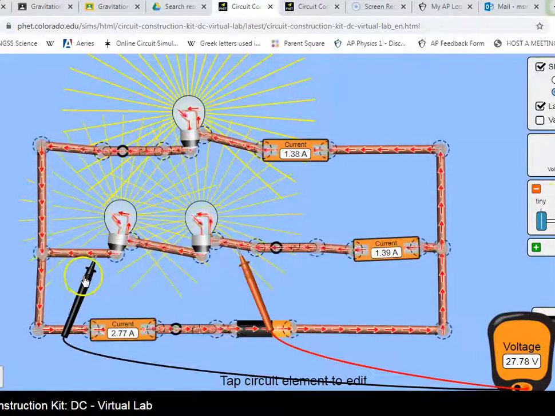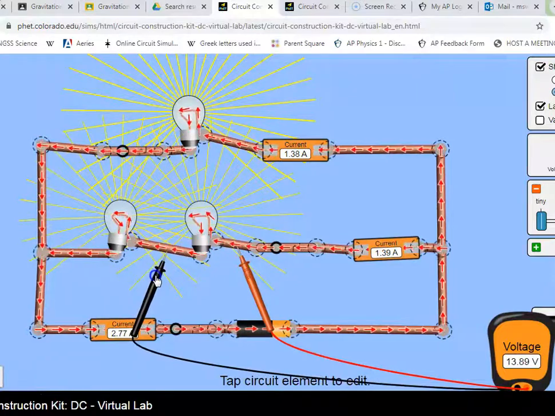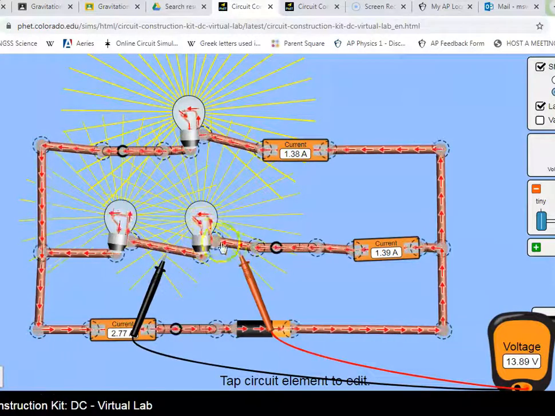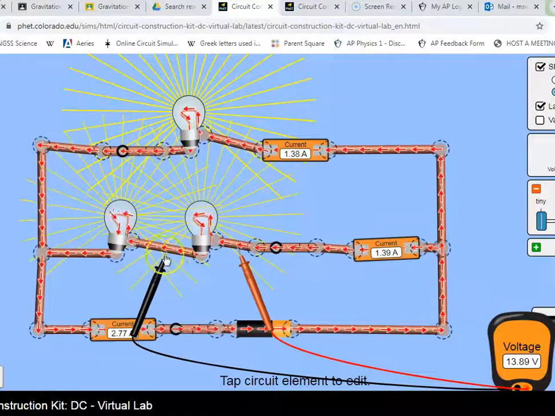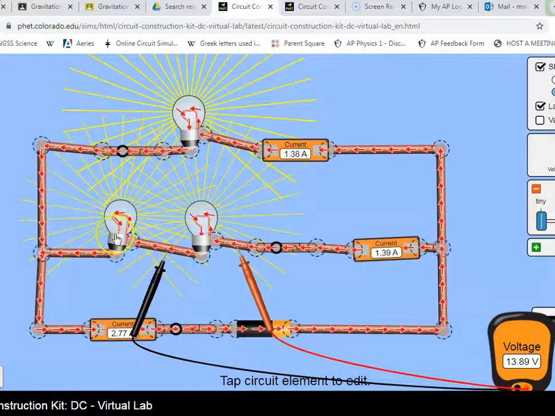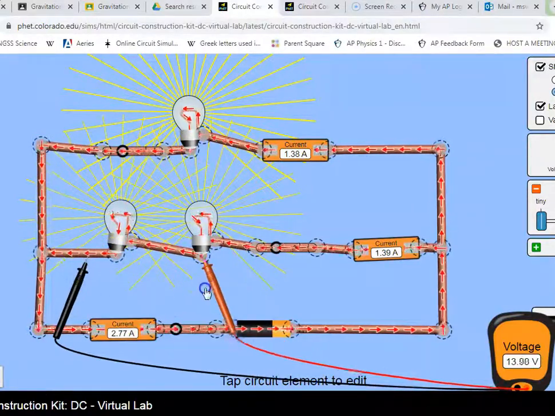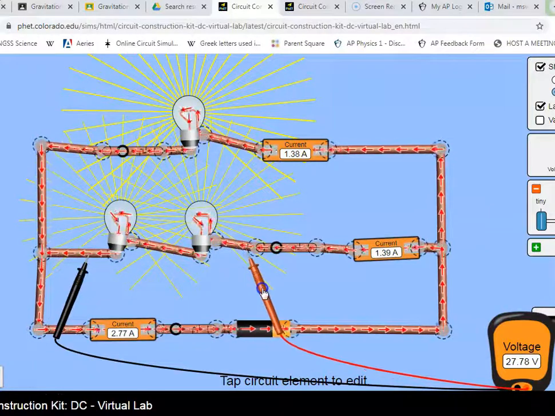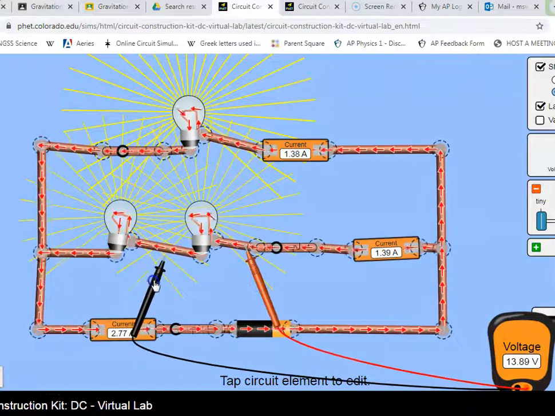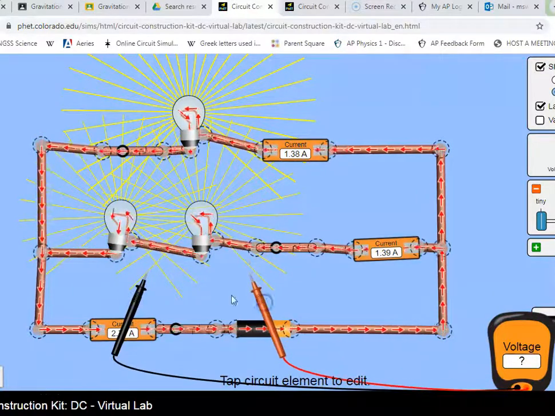But now if I go over here, is it still going to be 28 volts? And the answer is no. So the voltage goes down. Pretend positive charges lose energy going through one light bulb, but they have to lose energy going through the other light bulb too, right, to turn it on. So these guys are going to share the voltage. From side to side is about the 28, but each one of these is going to get, if they're the same light bulb, half of that. So we'll talk more about that later.